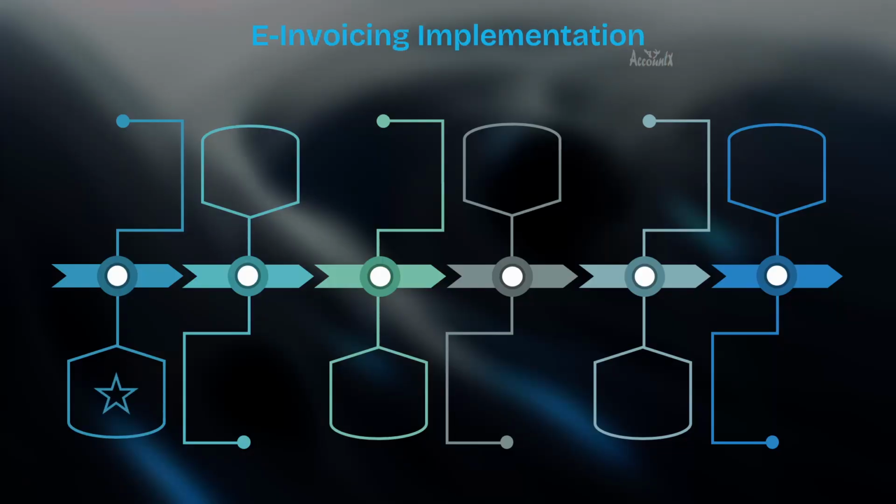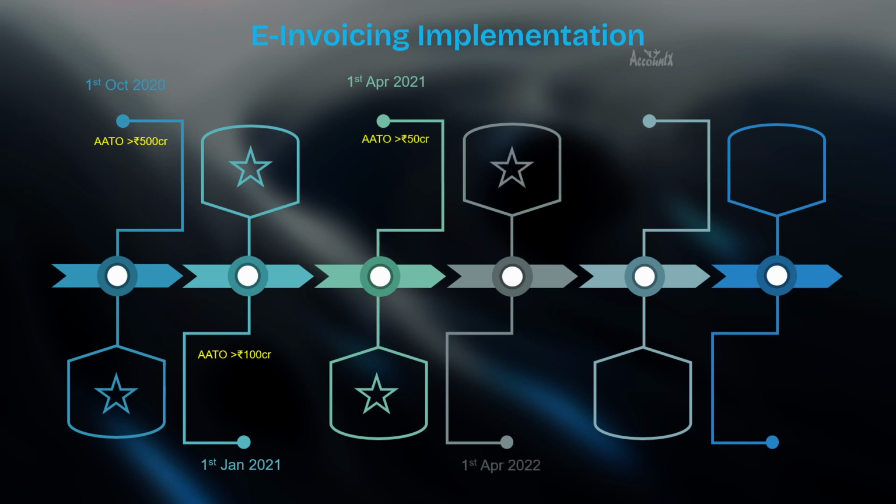If we go back in time, e-invoicing was first implemented in October 2020 for taxpayers having aggregate annual turnover of more than 500 crore. From 1st Jan 2021, this limit was reduced to 100 crore. Then from 1st April 2021 to 50 crore. After 1 year, that is from 1st April 2022, this was reduced to 20 crore. Then from 1st October 2022, this limit was further reduced to 10 crore.